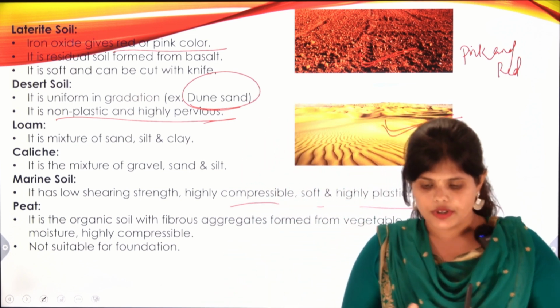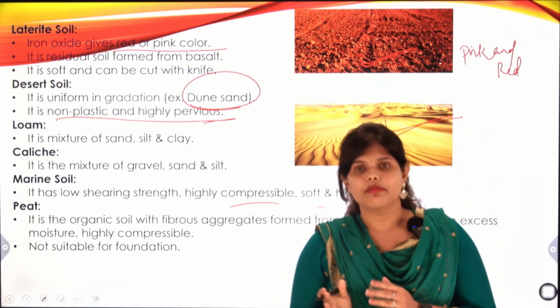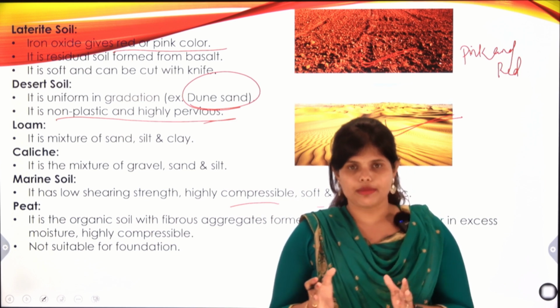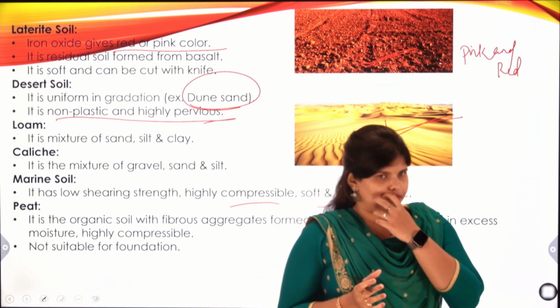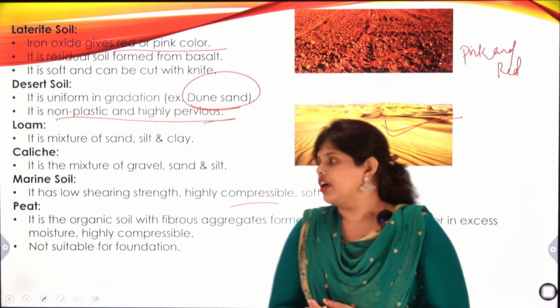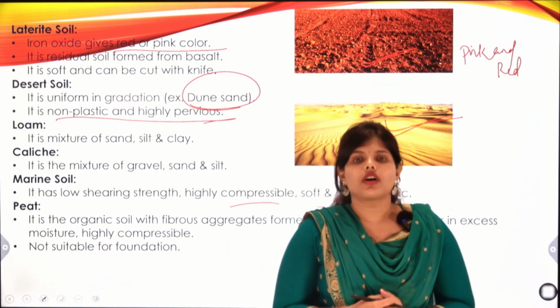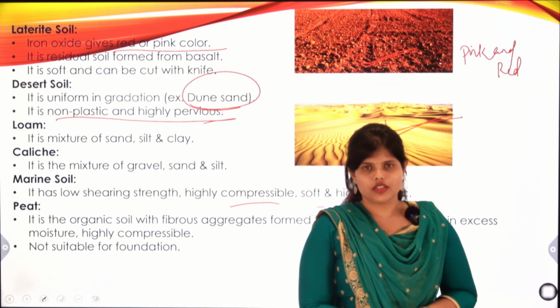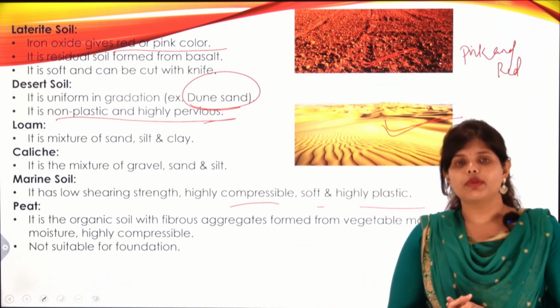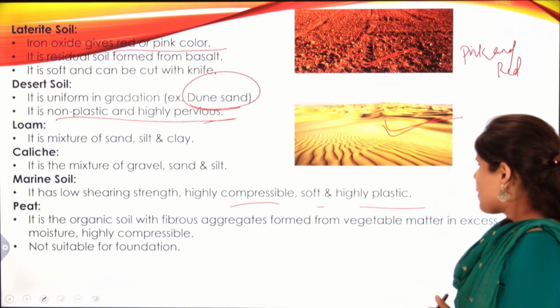So peat is the organic soil. Peat is formed from vegetable materials. In the case of waste vegetables or waste leaves, trees, etc., there is formation of peat, so it is otherwise termed organic soil. Peat is not suitable for construction purposes.